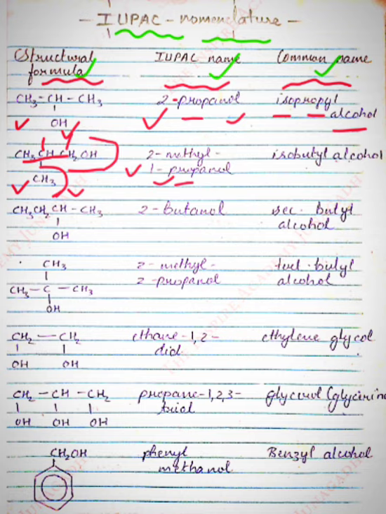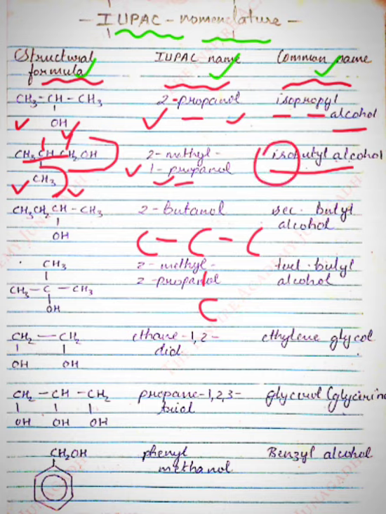There are 4 carbons in total, so the common name will become isobutyl alcohol. Remember, if all the carbons are in a single line, then we write the prefix n, which means normal. Here it is iso. If 4 carbons are arranged like this, then you write the prefix in the common name as iso.